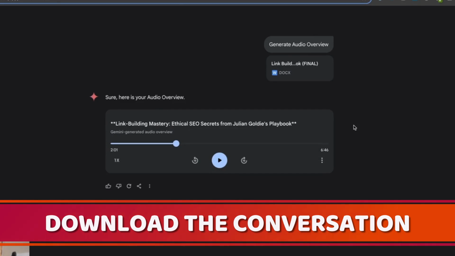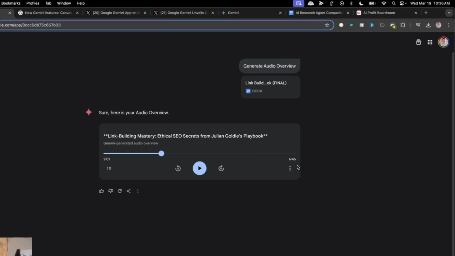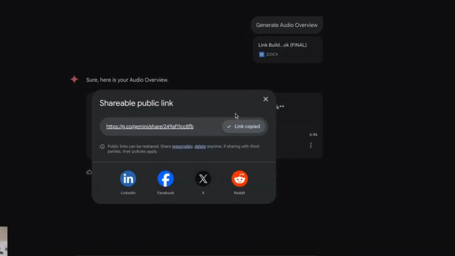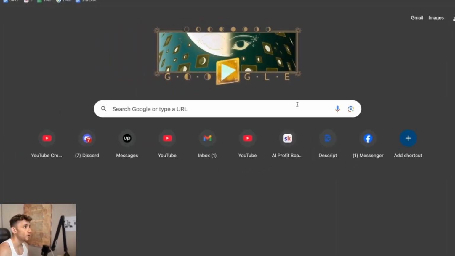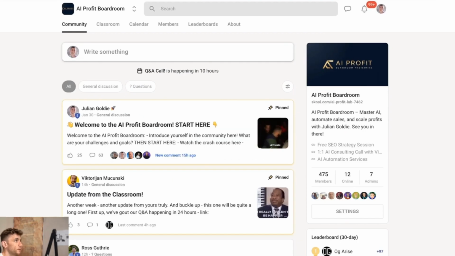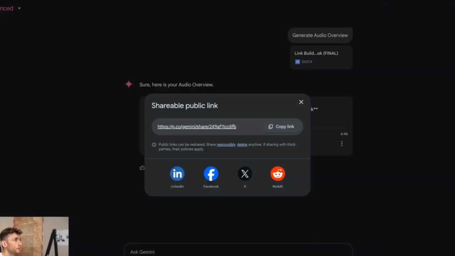So we can download that and use that as a file, or we can actually share that with other people. Right? So if we click on share publicly, we can click on the link. It automatically copies it. Then we can open that up in a new tab. And if we wait for that to load, you can see it's hosted on a gemini.google.com subdomain. So it might take a minute or so to publish, but we'll come back to it later. But yeah, that's basically how you can do it.